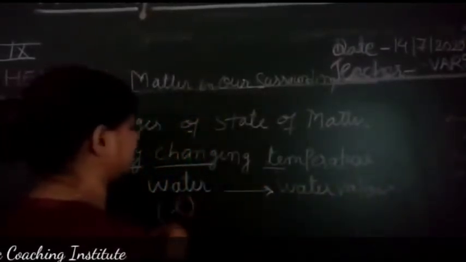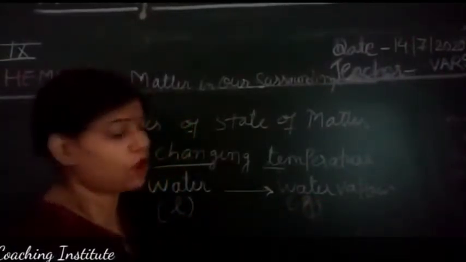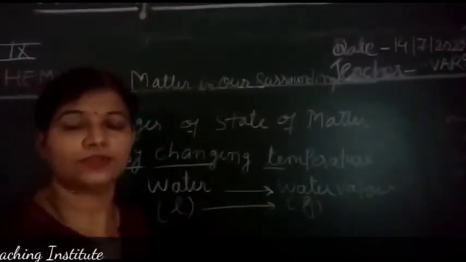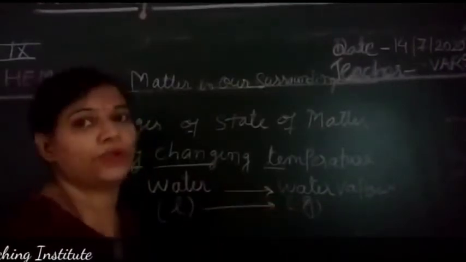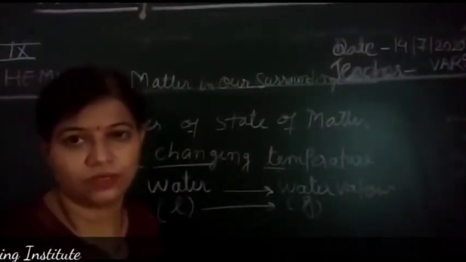Here the water is in the liquid form. Here the water vapor is in the gaseous form. So here the liquid converts into gaseous. Right? So the temperature at which the liquid gets converted into gaseous is said to be the boiling point.